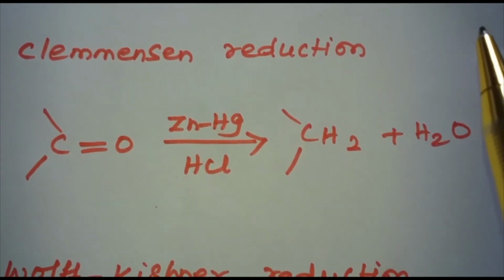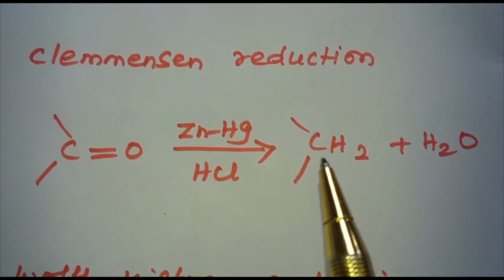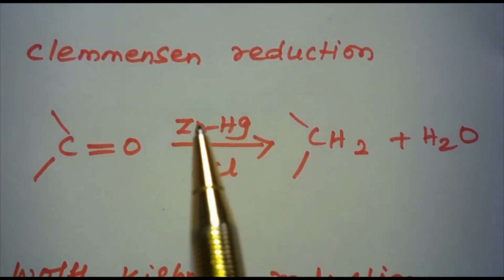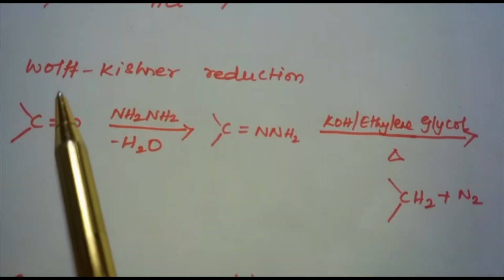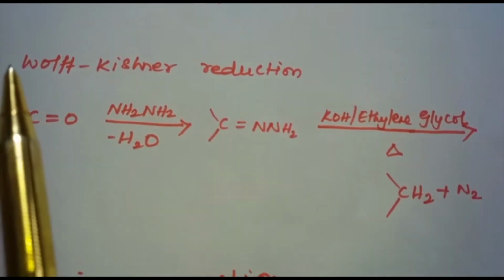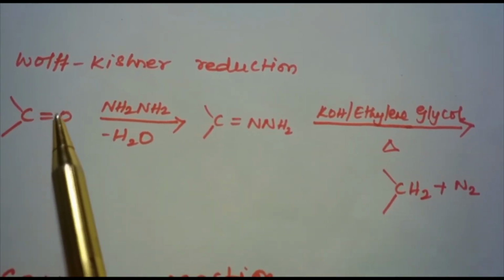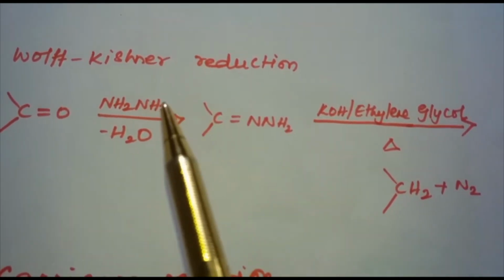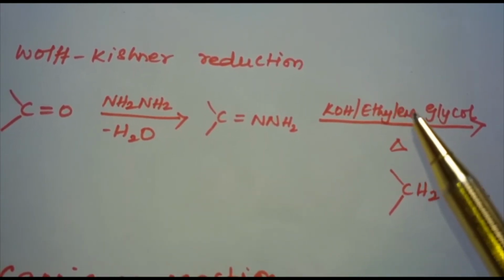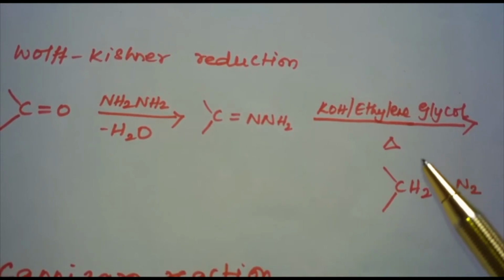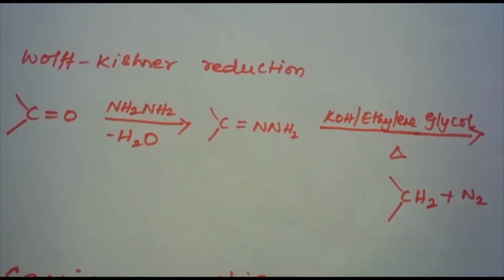Clemmensen reduction. The carbonyl group of aldehydes and ketones is reduced to CH2 group on treatment with zinc amalgam and HCl in Clemmensen reduction. Wolff-Kishner reduction. In Wolff-Kishner reduction reaction, the carbonyl group of aldehyde and ketone is treated with hydrazine. Again, it is treated with sodium hydroxide or potassium hydroxide in high boiling solvents such as ethylene glycol. So, the CO group gets reduced to CH2.